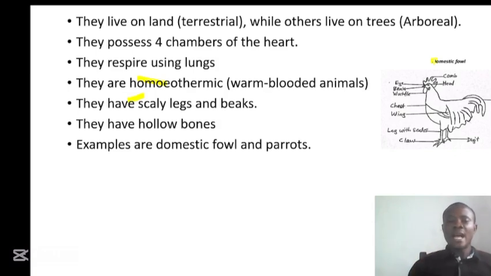You have the eye which they use for vision, the beak which they use for feeding, the wattle which they use for regulation of temperature, the comb which they use for attraction, the wing which they use for flight, and the claw, which ends in digits, which they use most often to find food.